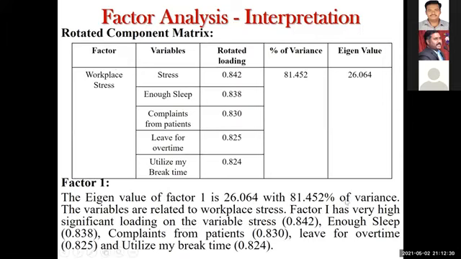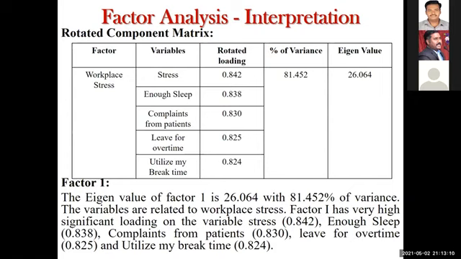That means for factor 1, all these are high, like 0.8. So they have a high significant loading on the variables called stress, enough sleep, complaints, leave utilized. Suppose after 0.8, you have some other variables with 0.7 or 0.6, you can mention it as a moderate significant loading on those variable names. If you have 0.5, you can mention a low significant loading. Otherwise, we can stop at moderate itself, because we kept loading values of only 0.5 and above.